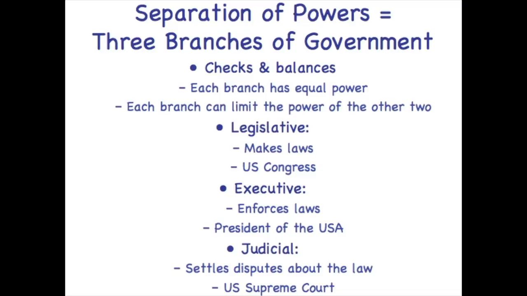Lastly, because laws are written with some ambiguity, because people can read one law and interpret it in different ways, because we have dispute about what laws mean and what our rights are within the law, we need someone to act as the referee. That's the judicial branch. They settle disputes about the law. They interpret the law. And if we want to simplify that, it'd be the U.S. Supreme Court, as I like to call them, the SCOTUS.